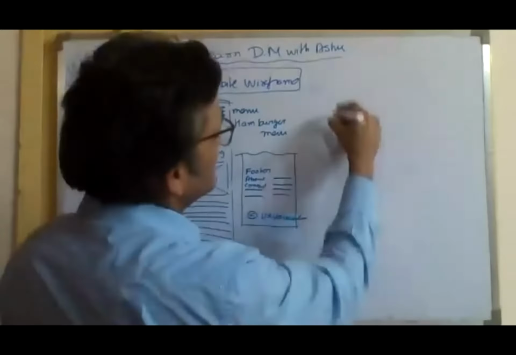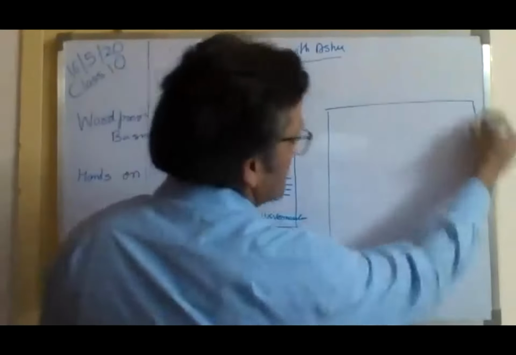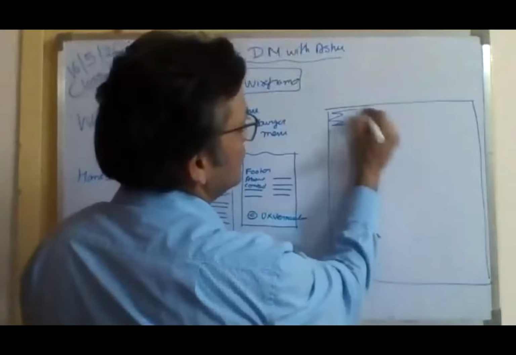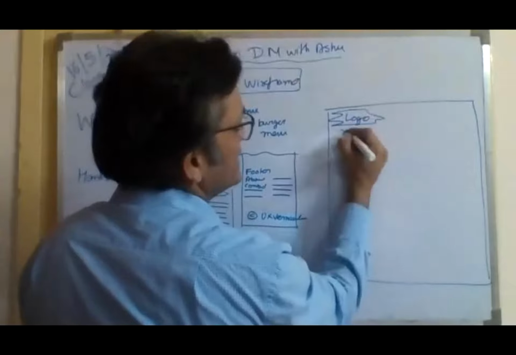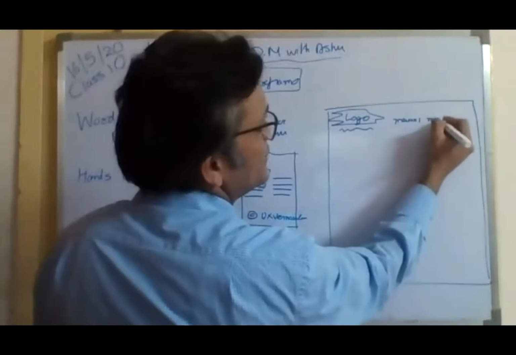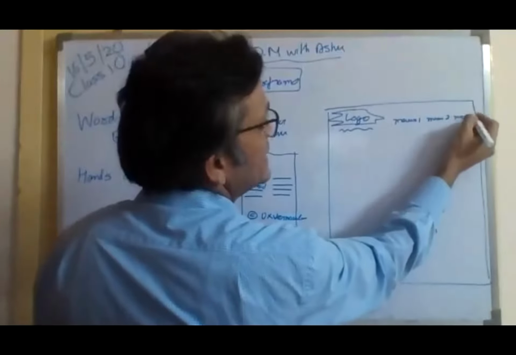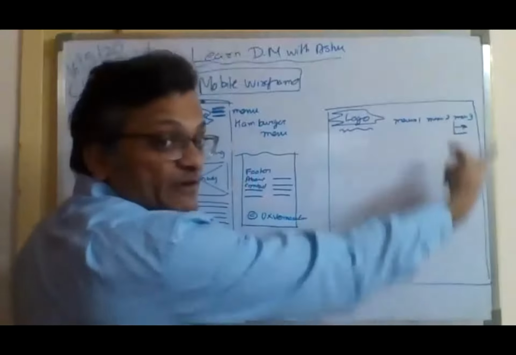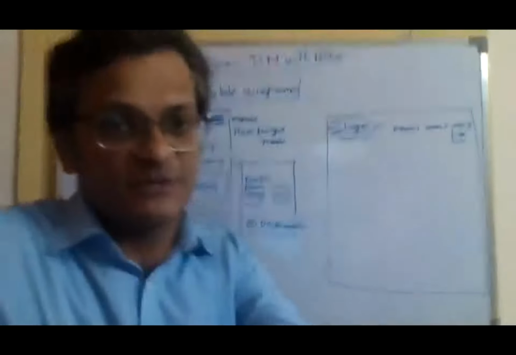Now, very quickly, the desktop version will be like this. This is my desktop. So here I will have my logo. Here I will have my menu 1, menu 2, menu 3, probably a drop down. When I click on the menu, there will be a drop down with various options.